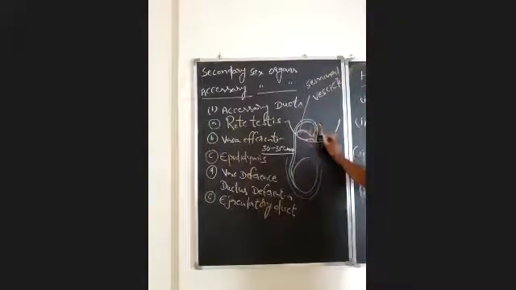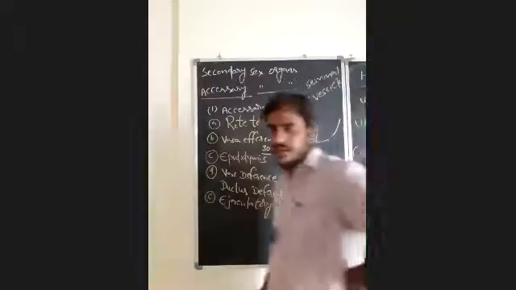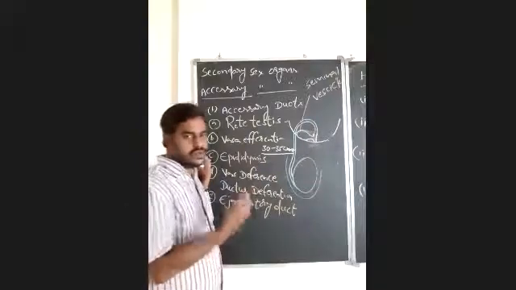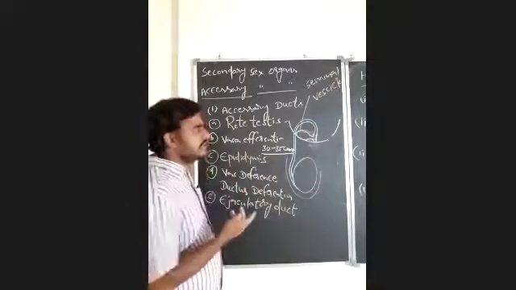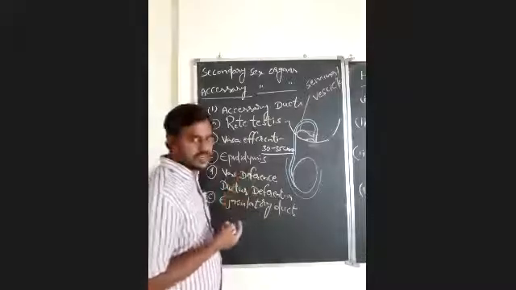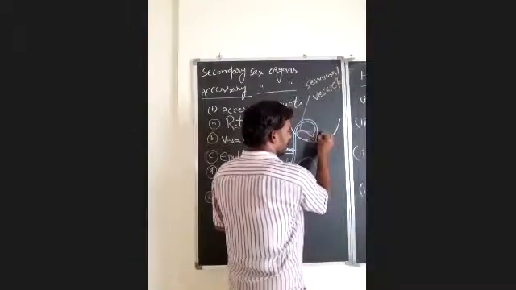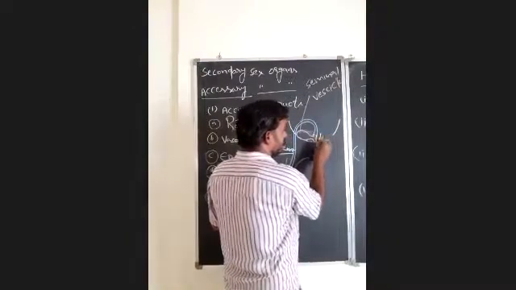So now inside the abdominal cavity, ventral to the urinary bladder, there is a fusion of the vas deferens with the duct of the seminal vesicle that leads to formation of the ejaculatory duct. How many ejaculatory ducts will form? There are two vas deferens and two seminal vesicles, so there is a chance for the formation of two ejaculatory ducts. One on one side, and another on the other side.